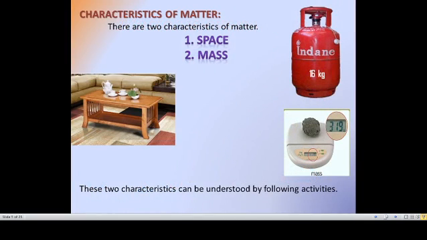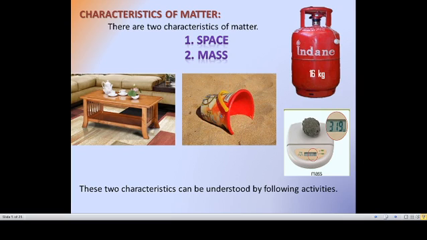Characteristics of matter. There are two characteristics of matter. One is space and another one is mass. Space: an object kept in a particular place occupies some space. You can see there is a table, and on the table a cup and saucer and tea mug are placed. That teacup is occupying some space, and also it has some mass, some weight. So anything that occupies space and also has mass is called matter.